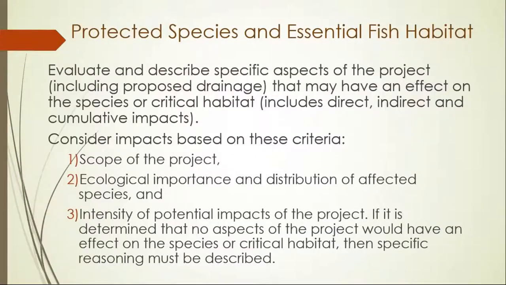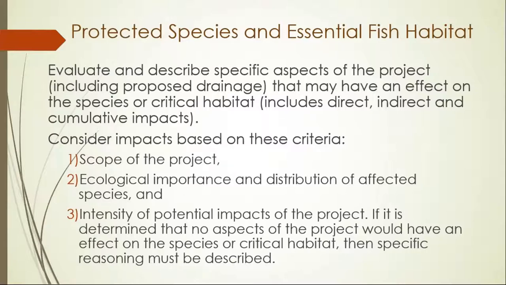You will also need to understand how your project impacts protected species and essential fish habitat. You're going to provide a list of potential species that may occur in the action area. Lists can be obtained by the U.S. Fish and Wildlife Service or National Marine Fisheries Service. You can also use the environmental screening tool or a tool called Information for Planning and Consultation, which is called IPaC, or other service provided sources for federally listed species. A ranking of probability of occurrence along with a definition of those probabilities should also be provided.